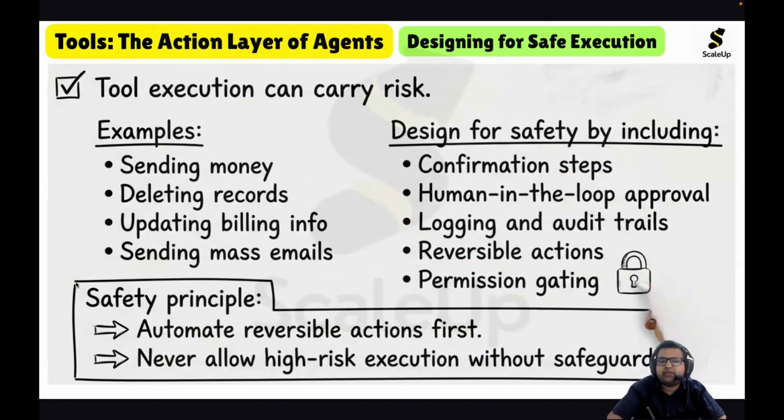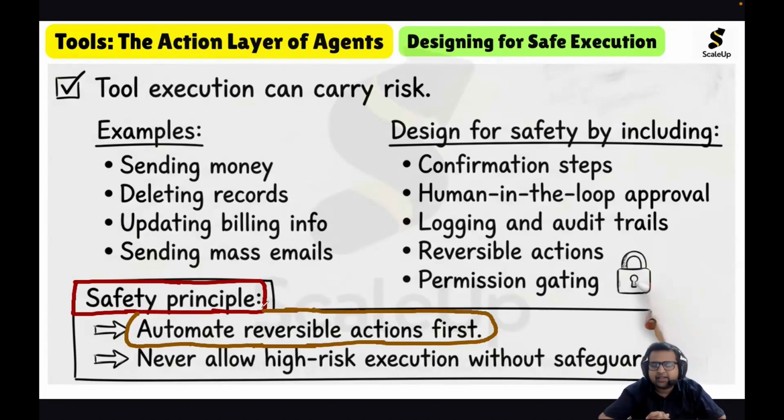As a safety principle, automate reversible actions first. Reversible actions are less critical because they can be undone; they can be reversed back to their previous state. So first we should automate the reversible actions, then consider high risk execution.